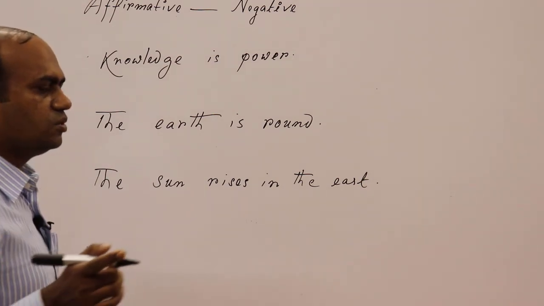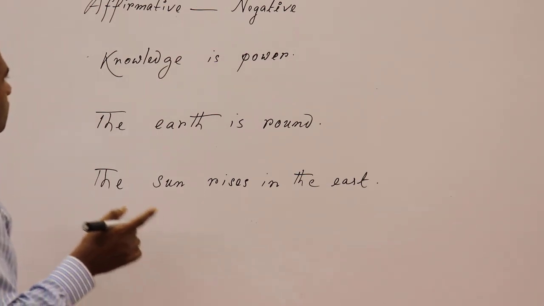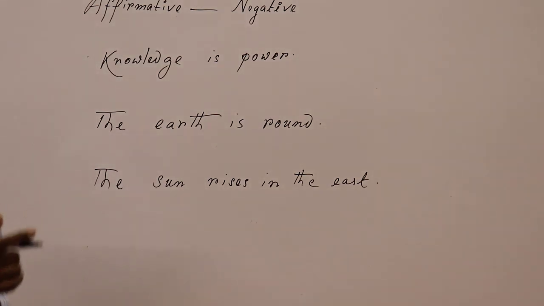You have to just make it into intro-negative, the sentence that expresses interrogative with negative sense.